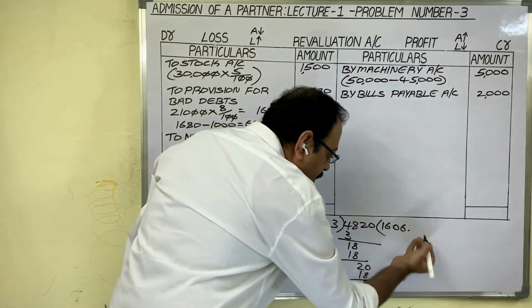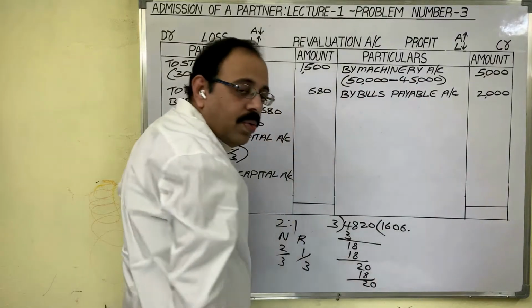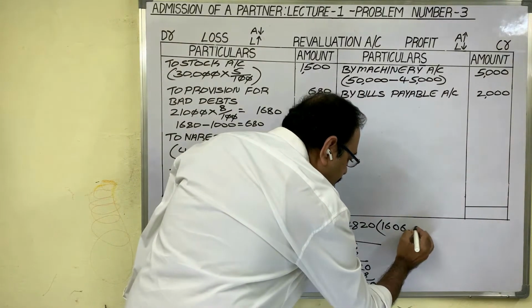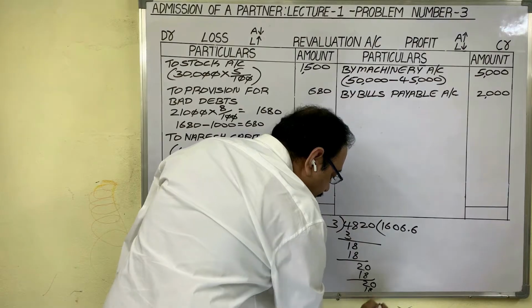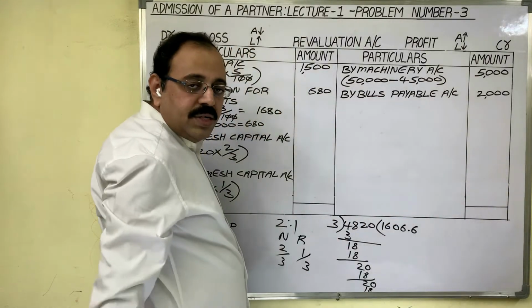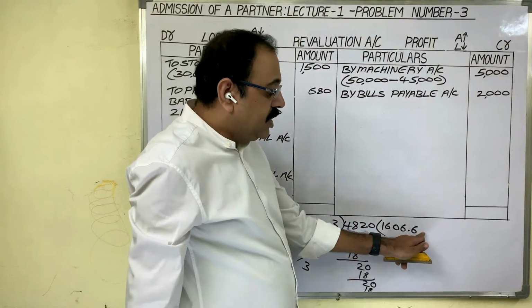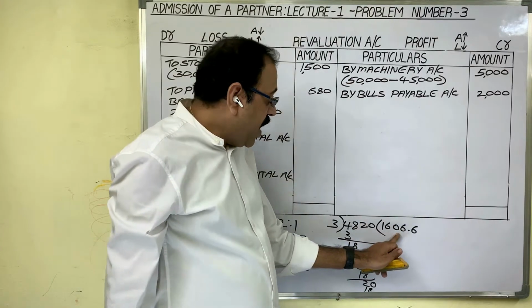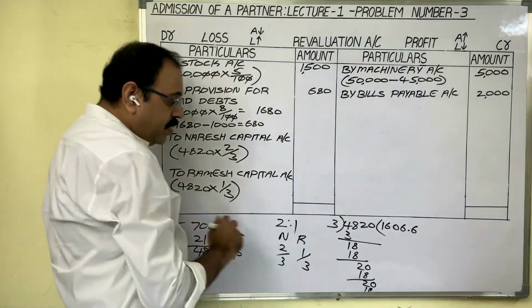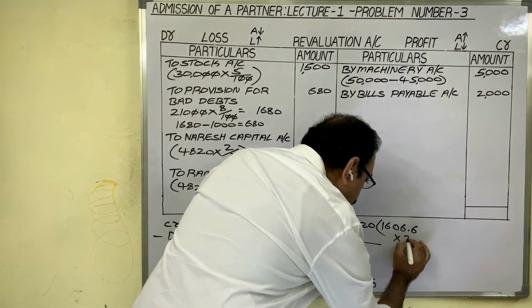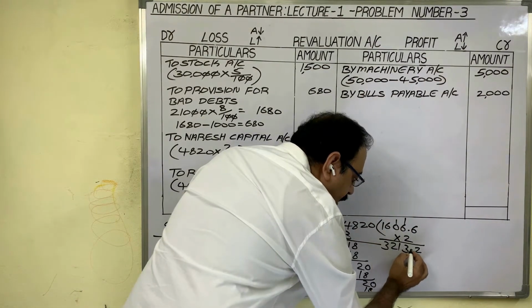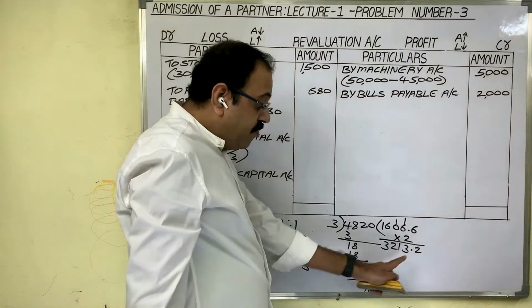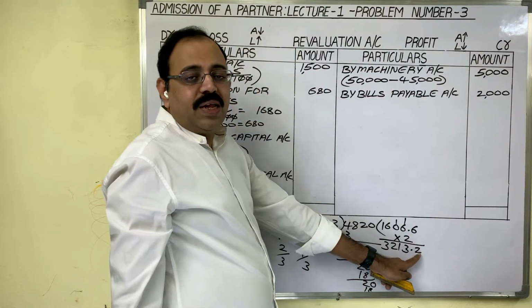Put one point here. Add one 0. Then again 3 6s are 18. It continues like that. So after the point only 6 comes. We can stop here. So this value into 2 now, into 2, 3,213.2. After the point, 2 is there.